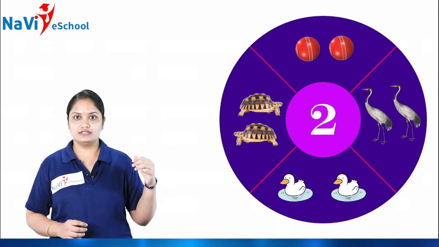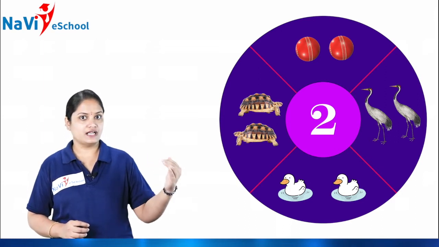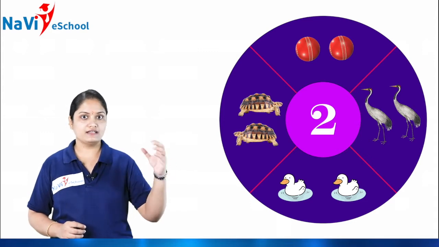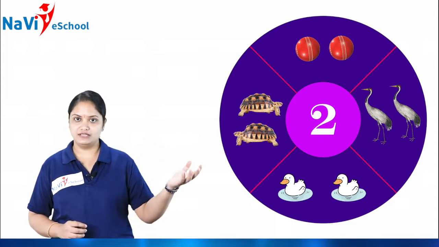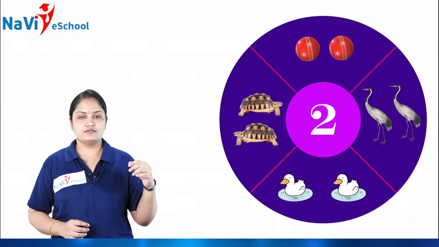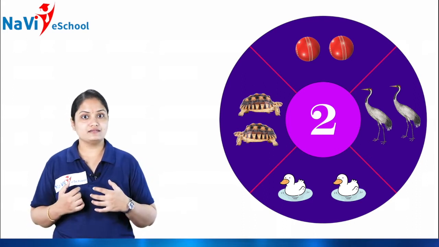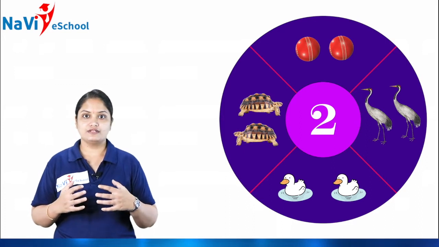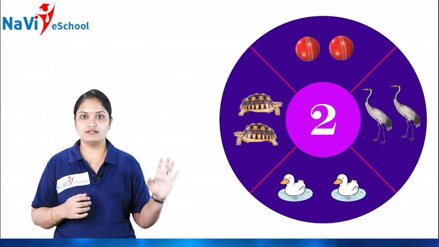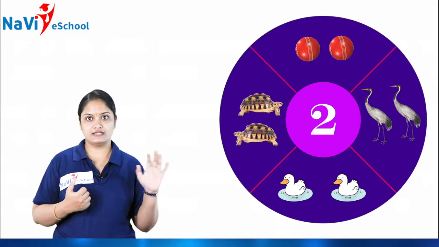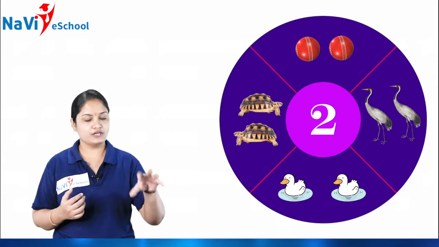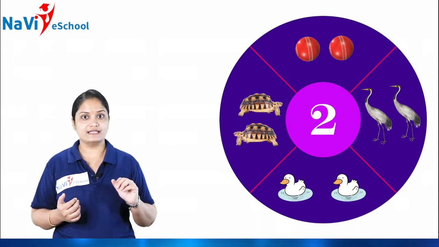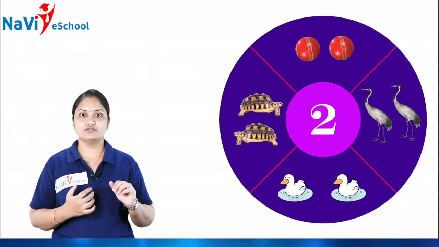Next we have a duck, one duck, another one. Then a crane, one crane and another crane. So how many are there? Can you tell me? If I cancel one, you can say there is 1. If I put one more to that, what will you say? Yes, that is nothing but 2, children.